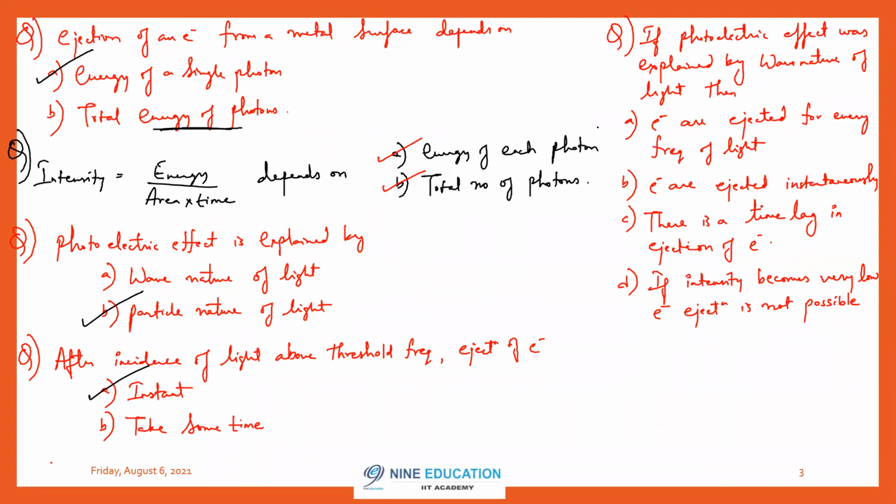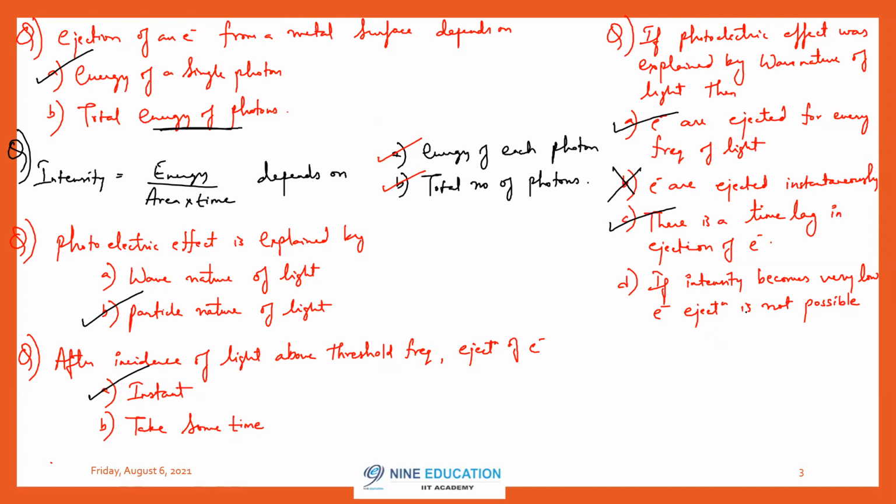Electrons are ejected for every frequency of light. True or not? Because according to wave nature, there is nothing called packet of energy or photon. So every frequency of light can produce sufficient energy. A is correct. Electrons are ejected instantaneously. This is wrong. There is a time lag in ejection of electrons. This is correct. If intensity becomes very low, electron ejection is not possible.